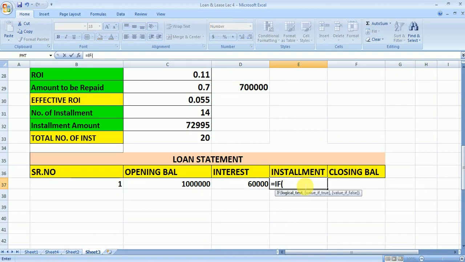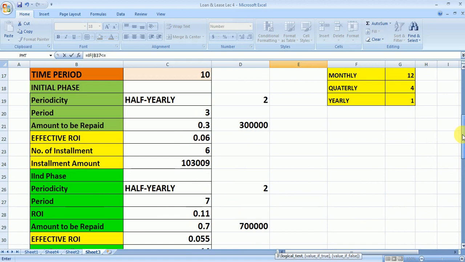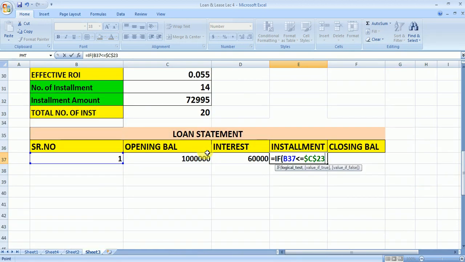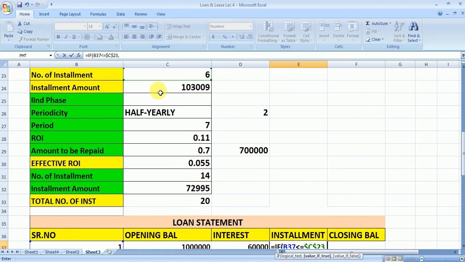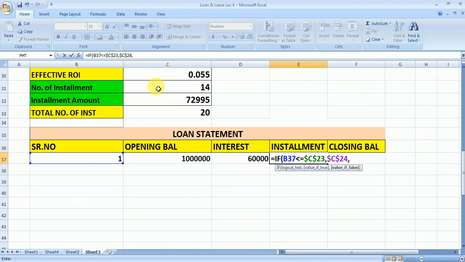So is equals to if this serial number is less than or equals to again the number of installment in the first year which is again going to be fixed. So कौन सी वाली installment use करें? Installment of the initial phase, that is this again which is fixed. Otherwise कौन सी use करें? The installment of the second phase, that is this.